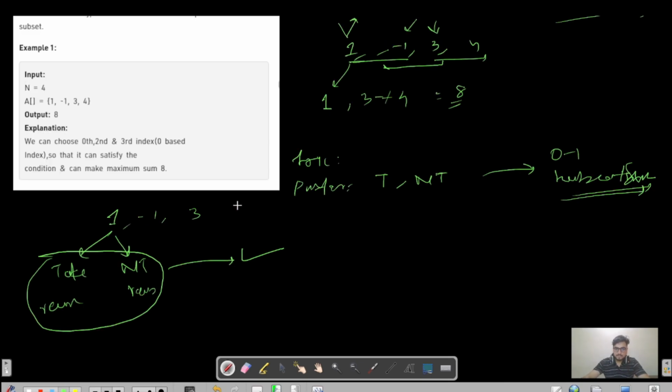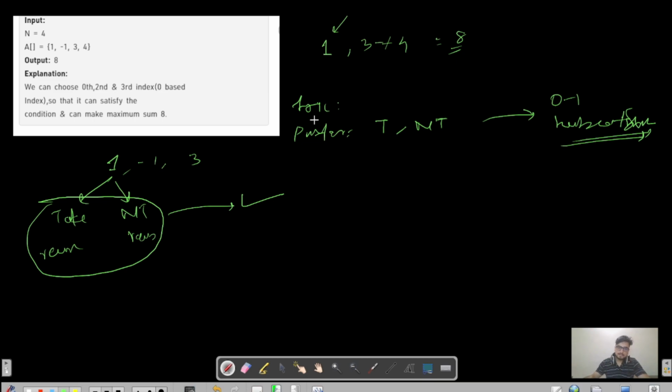So okay, how will our recursive code look like? Like we will take a function, we will have the array and then we will have the index, like the pointer which we'll use to iterate in the array, so let's say i, and then we will have a state.